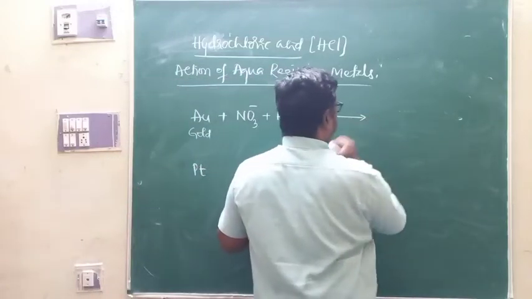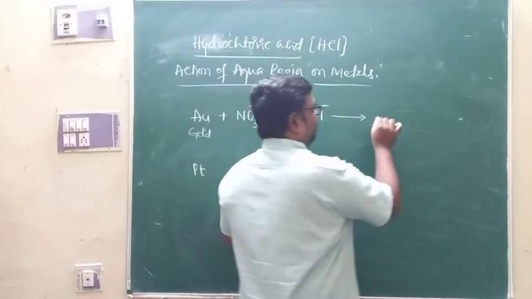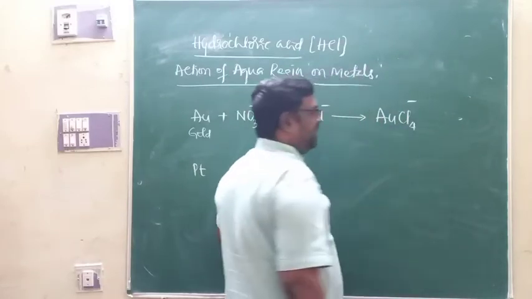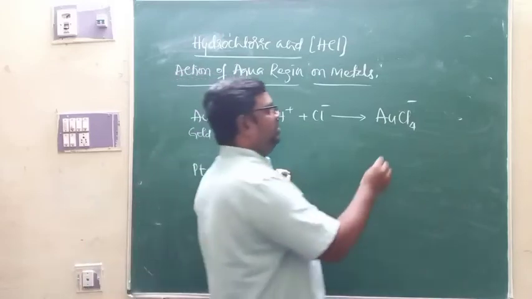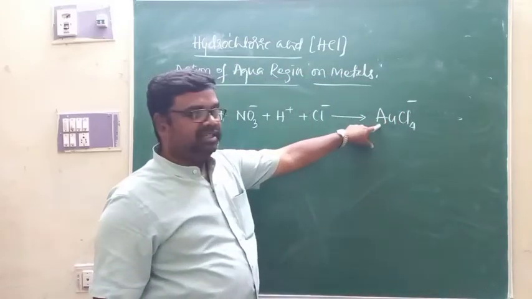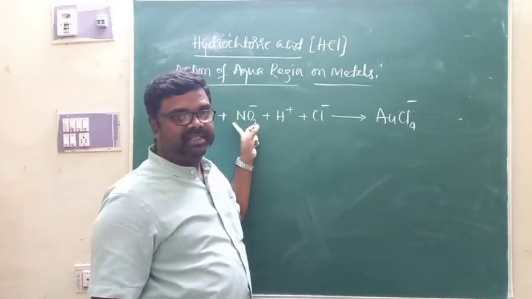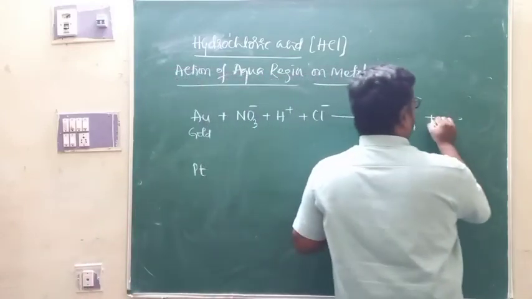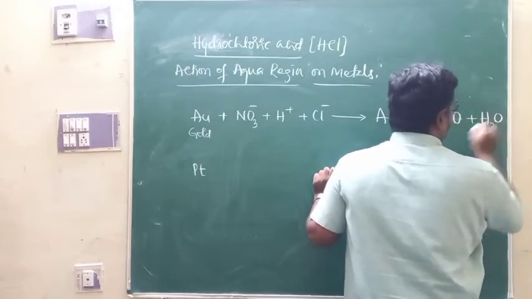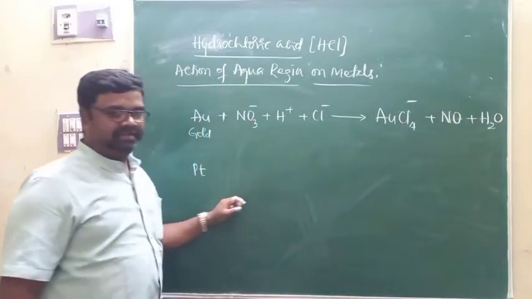When aqua regia comes in contact with gold, gold will be converted to its corresponding chloride, that is AuCl4 minus. This is the soluble form of gold, along with the formation of nitric oxide and water. This is the reaction.